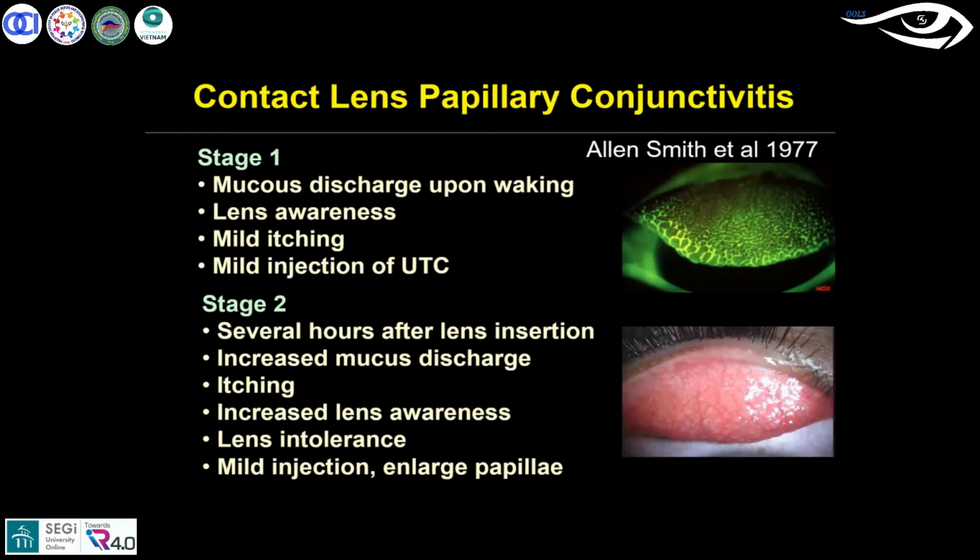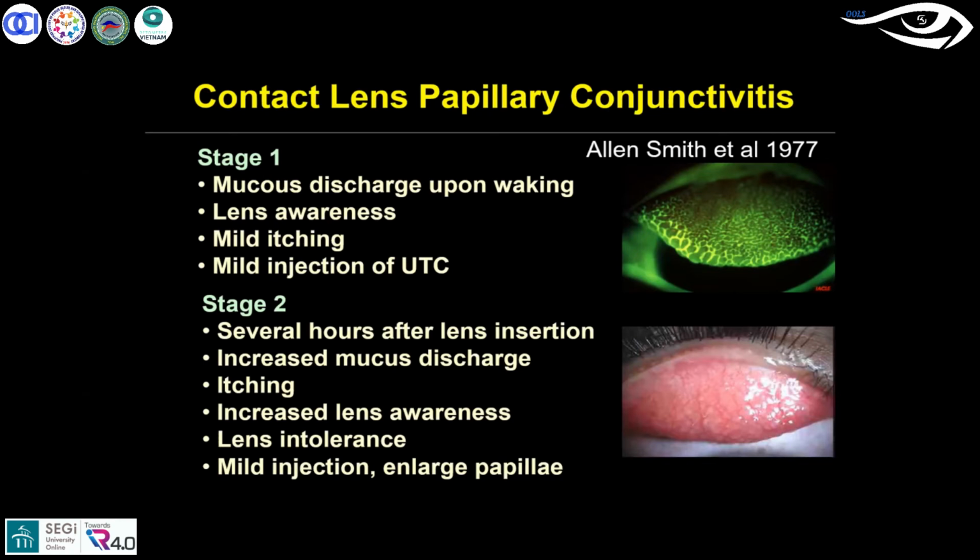Stage 1, you tend to see mild lens awareness, mild itching, maybe mild injection on the UTC also. But when it comes to stage 2, there is a slight increase in mucus discharge, the patient feels more itchy, lens awareness also increases, with lens intolerance, and you tend to see congestion and slightly enlarged papillae.